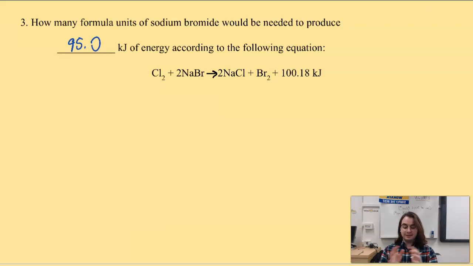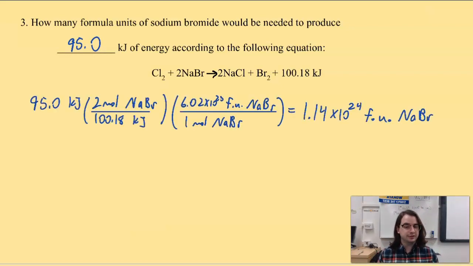It says that based on that ratio that we see here, we are going to form 100.18 kilojoules of energy. But we're saying, how much do we need to use to only produce 95 kilojoules of energy? Why don't you give this one a try? Pause for a second, see if you can put it together. If you run into a common mistake, then keep an eye out for the solution, but pause and give it a shot.